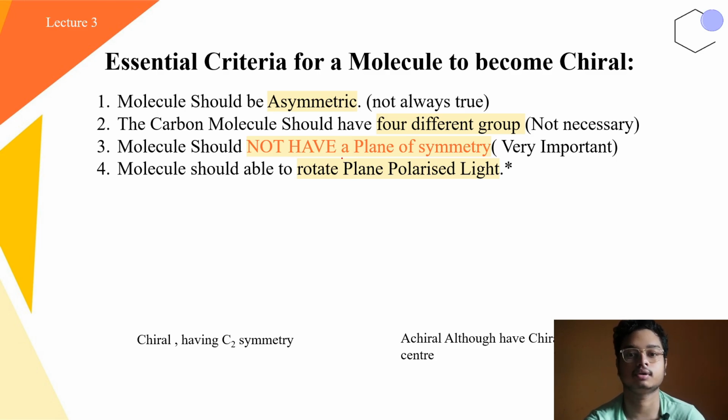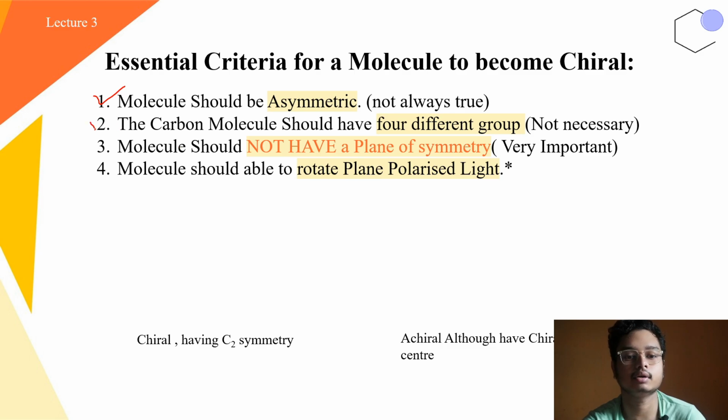So there is a tabulated form, or there are certain rules to be maintained by a molecule to become chiral. First of all, that molecule should be asymmetric in nature. However, there are some dissymmetric molecules also, they also show chirality. So it is not a necessary condition, but it is a condition.